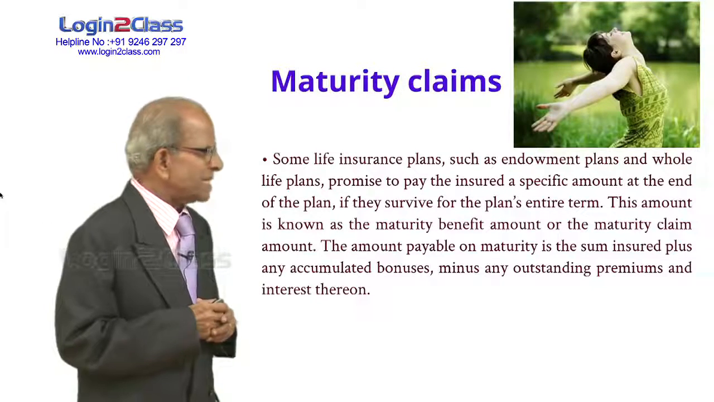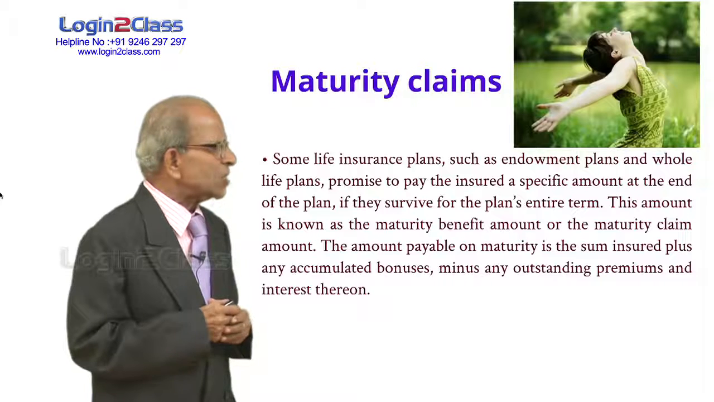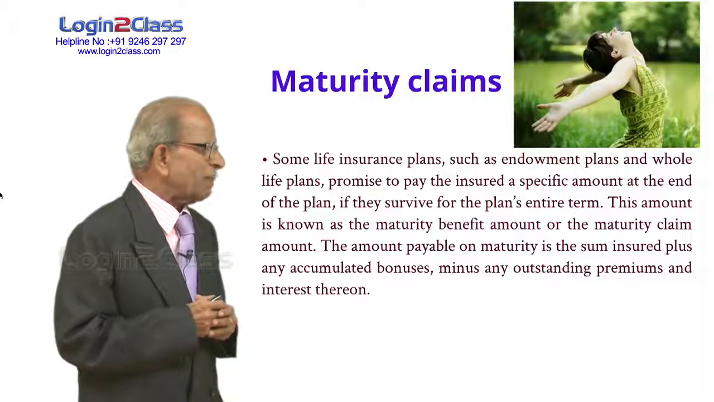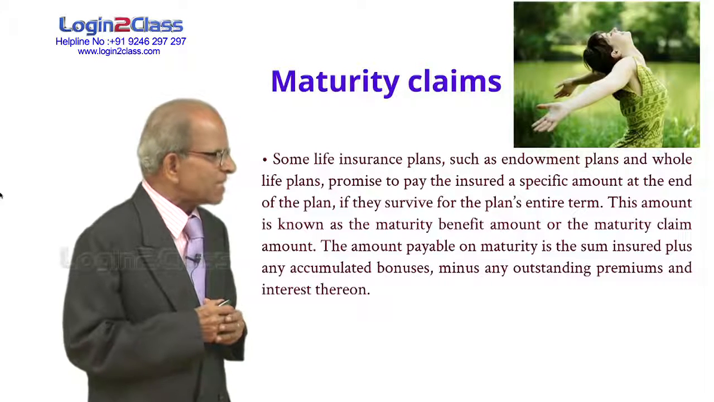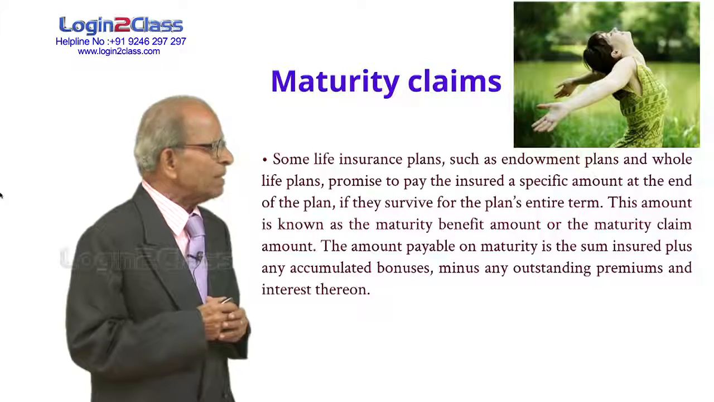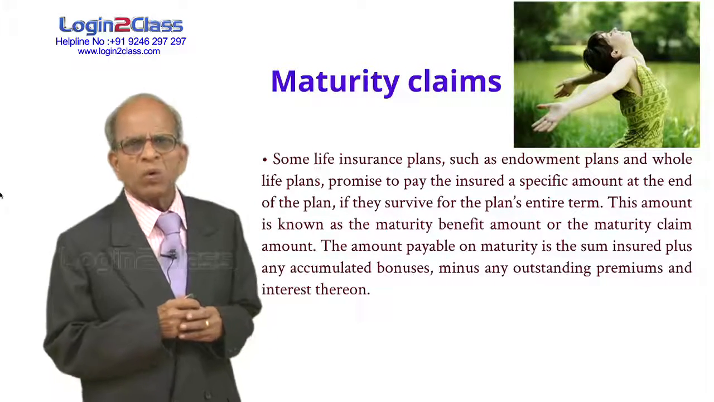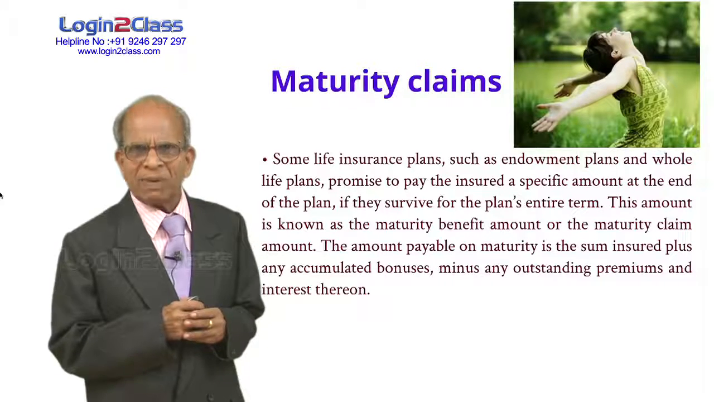Some life insurance plans such as endowment plans and whole life plans promise to pay the insured a specific amount at the end of a plan if they survive the plan's entire term. This amount is known as the maturity benefit amount or the maturity claim amount. The amount payable on maturity is the sum assured plus any accumulated bonuses minus any outstanding premiums and interest thereon. If there is a loan on the policy, the loan together with the interest on loan will have to be deducted from the maturity claim payment.